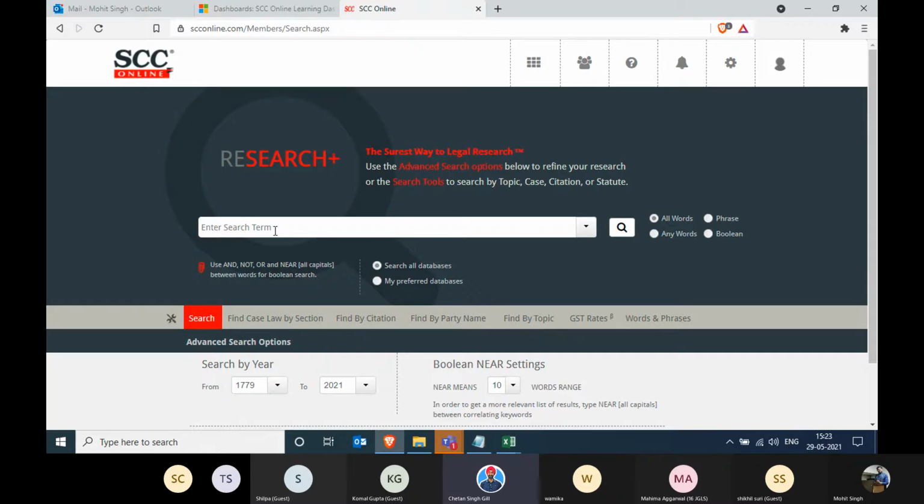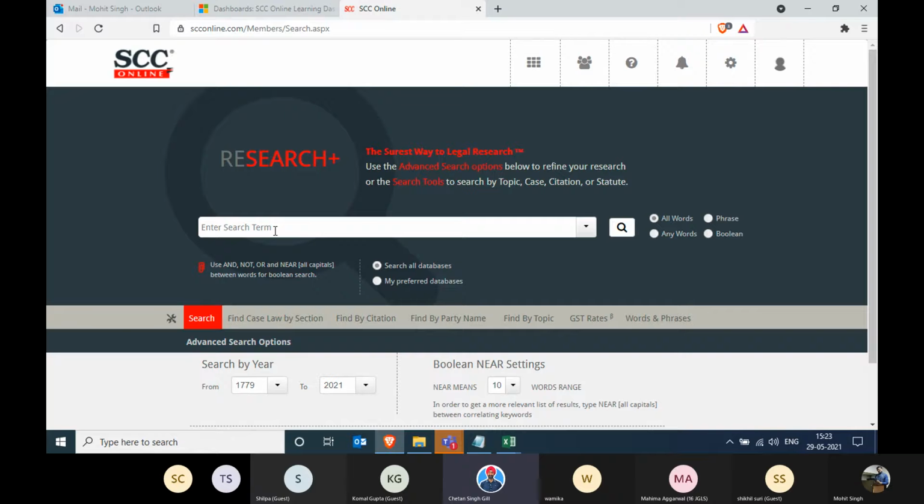I'm sure by now members would have figured out this thing, but I will just bring it to everyone's attention so that everyone is on the same page. If you write a sentence which consists of 5 words, it will search for all those 5 words and take it as a mandate that these 5 words have to be there in one document. If even one word is missing, it will not give you results. Let me give you an example of this. I'm not going to use a sentence. I'm going to use different words.